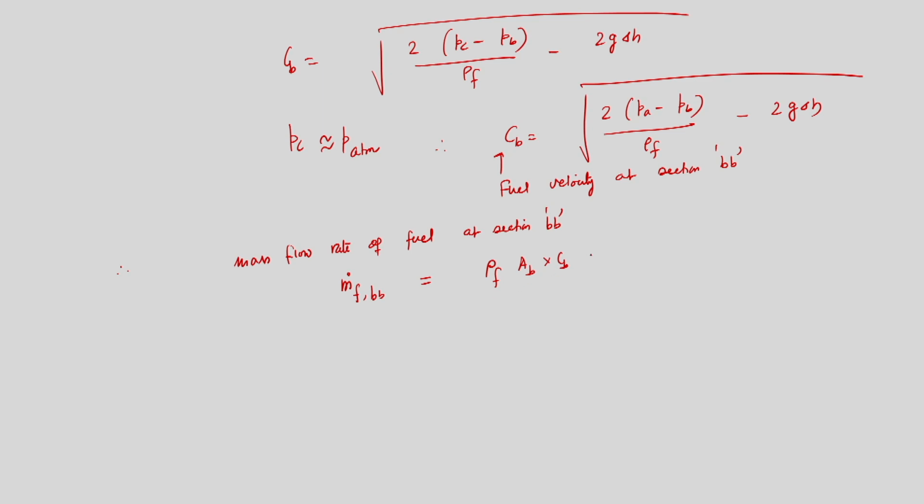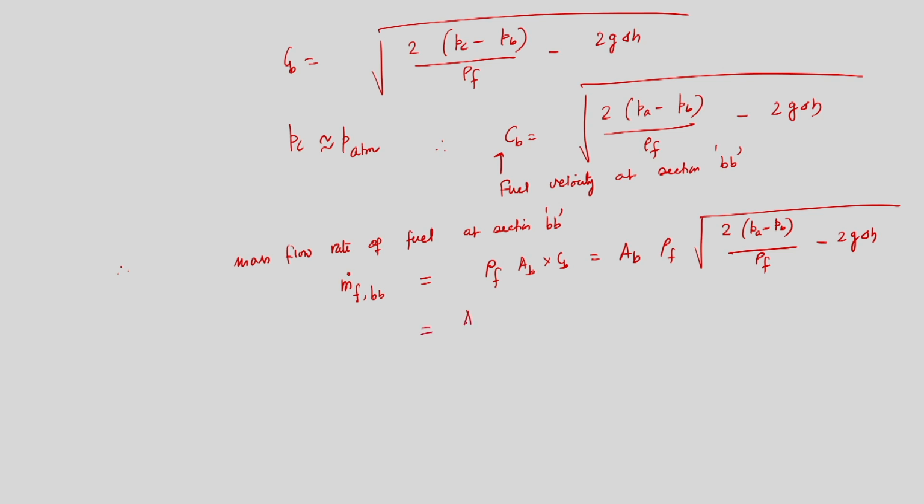So, that is rho f AB into the square root of twice Pa minus Pb divided by rho f, minus twice g into delta H. Here delta H is known, Pa atmospheric pressure I know, and Pb can be obtained by the U-tube manometer, that is the pressure at section Bb. The area at section Bb and the density of fuel I know.